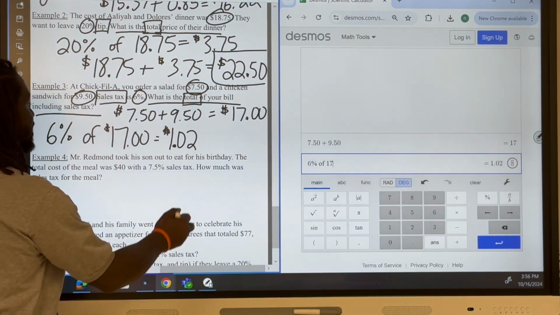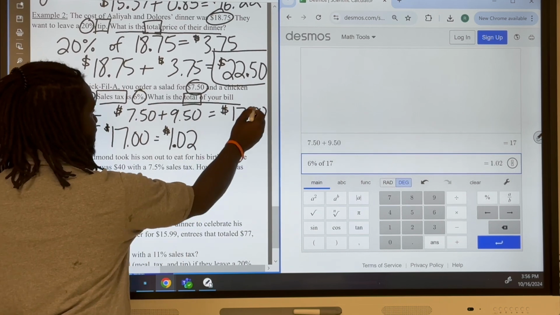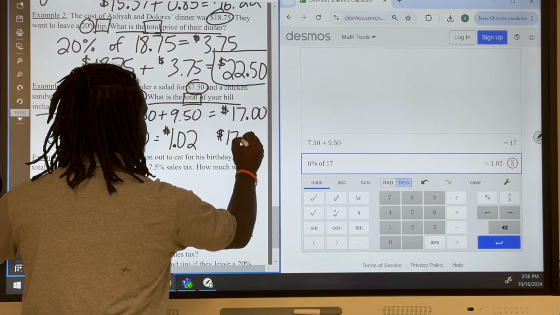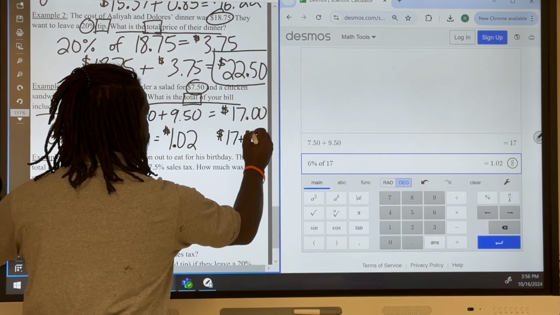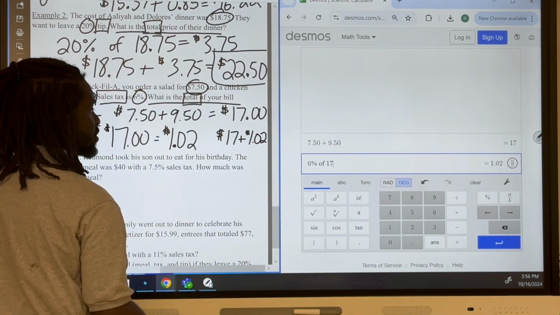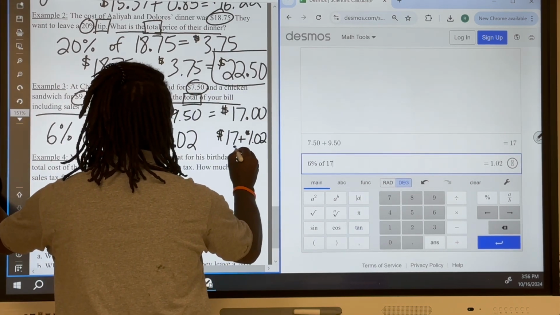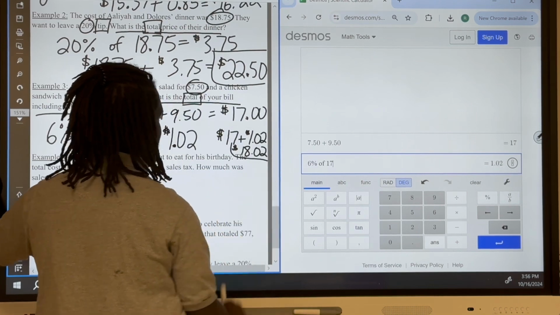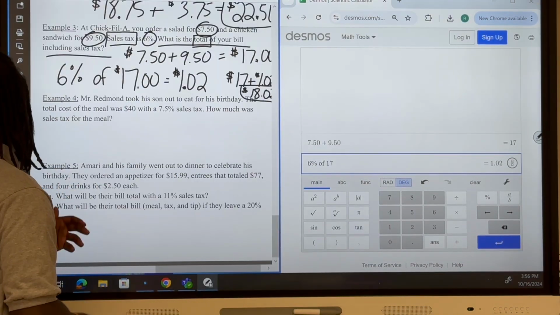Well, if you guessed, again, this is how much the sales tax was. This was the original price, so I have to go back and add 17 plus the $1.02. I'm not going to do that in a calculator. That'll give me $18.02 as my answer.